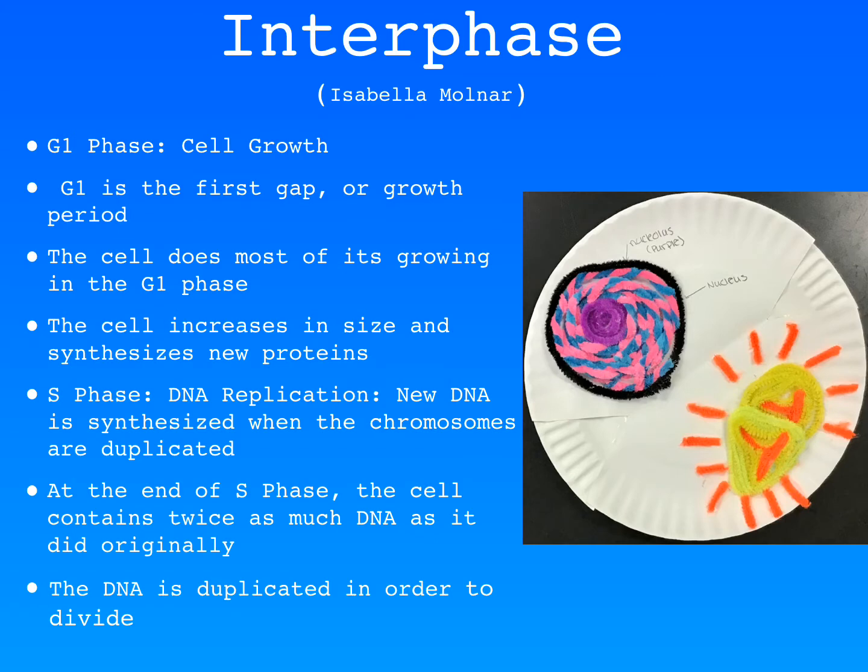S phase, DNA replication. New DNA is synthesized when the chromosomes are duplicated. At the end of S phase, the cell contains twice as much DNA as it did originally. The DNA is duplicated in order to divide.